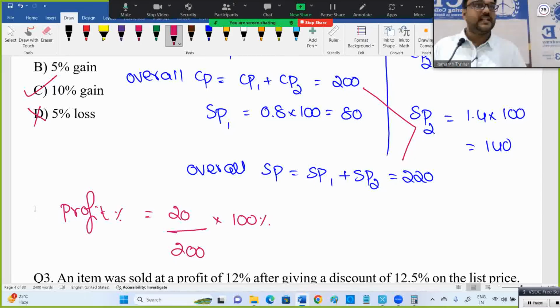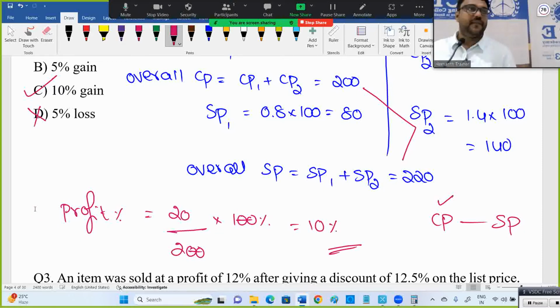See, what will occur first, whether you sold and then purchase, or whether you purchase and then you sold. You purchase a mobile and then you sold, you purchase a laptop and then you may sold. First thing happening is with respect to that one. That's why profit by CP, loss by CP into 100. First purchase is happening, then selling will happen with respect to initial one, right? So now if you calculate, this is nothing but 10 percentage. So overall 10% profit or 10% gain.